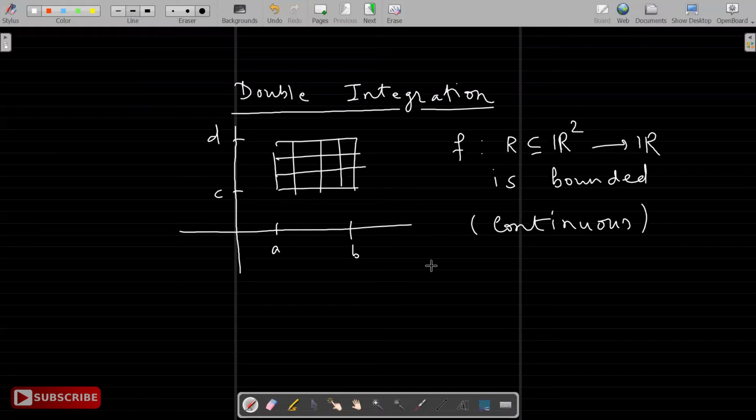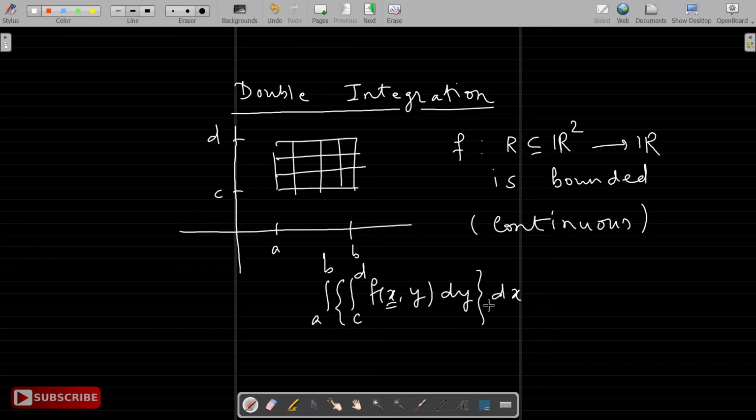But as far as calculation is concerned, we use quite a different technique, called iterated integrals or repeated integrals. Firstly, with respect to one variable. Suppose I integrate first with respect to y, treating x as constant. Then the limits for y will be c to d, and then we'll integrate with respect to x the function which is in terms of x. Okay, that's the idea.